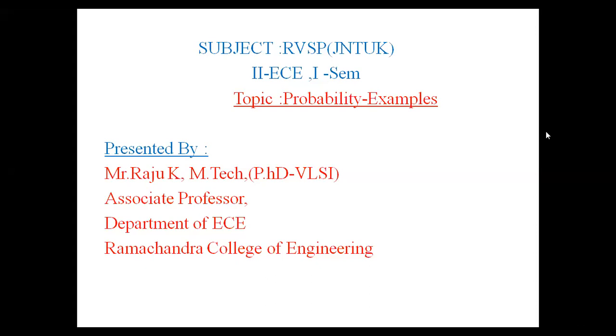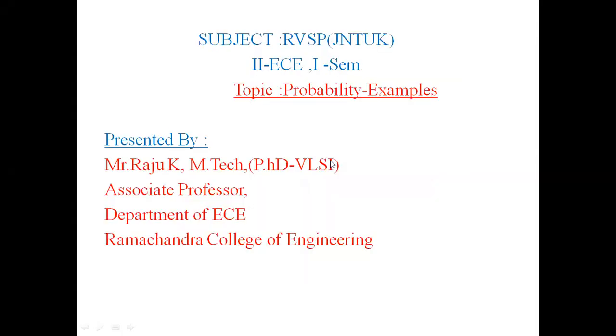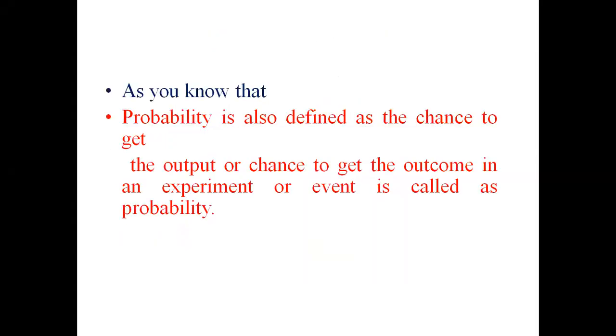I am going to explain about probability examples. In the previous class, we explained probability definitions, random variables and stochastic processes. As you know, probability is defined as the chance to get the outcome in an experiment or event.